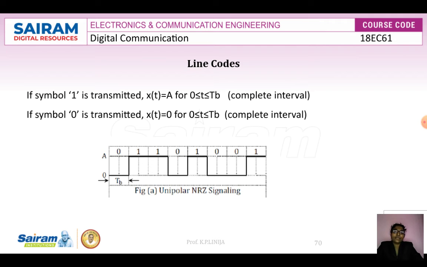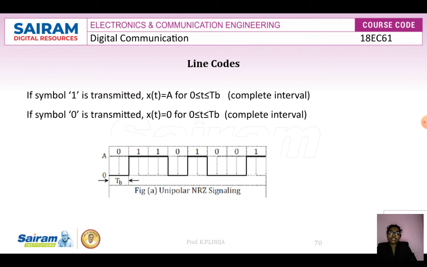Here in the pictorial representation, the input sequence is 0, 1, 1, 0, 1, 1, 0, 1. Whenever the symbol is 1, we represent it as A for the interval 0 less than or equal to t less than or equal to Tb.